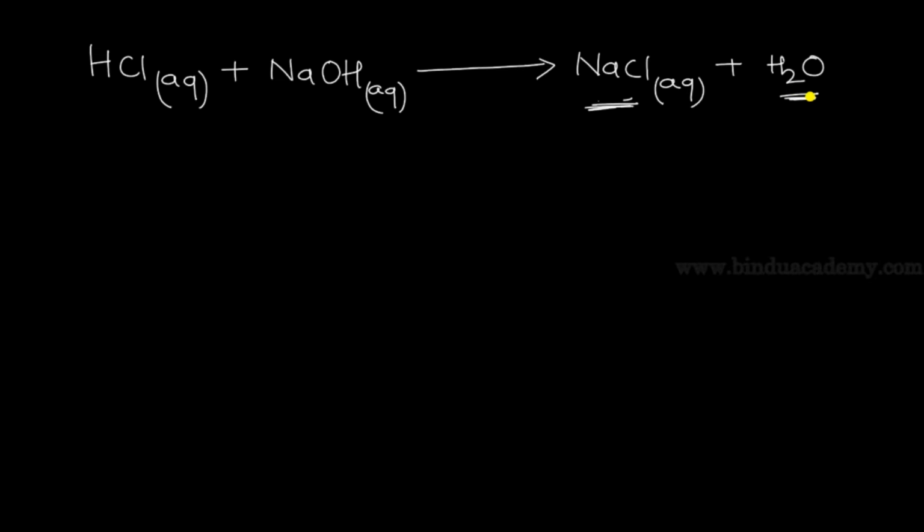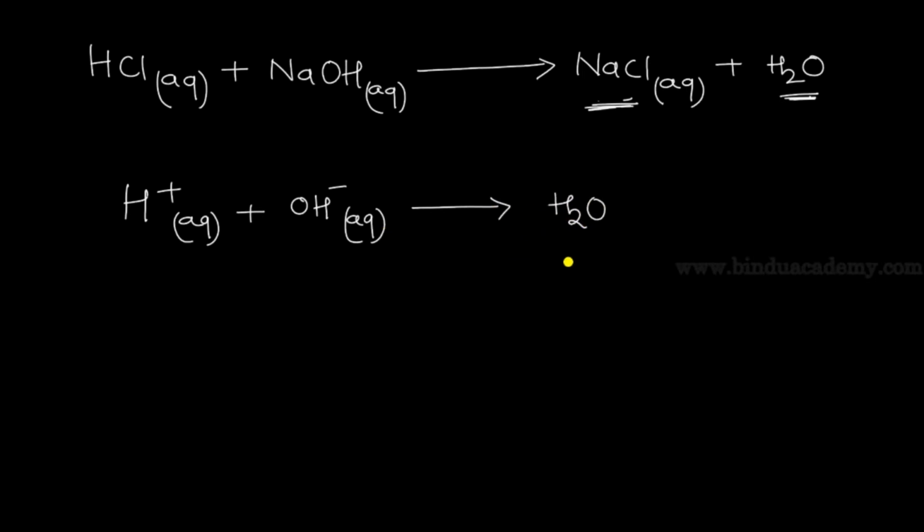We say that an acid-base neutralization has occurred. According to Arrhenius, acid-base neutralization is simply the combination of H plus ion, present in aqueous medium, and OH minus ion, present in aqueous medium, to result in a molecule of H2O. This is the definition of neutralization provided by Arrhenius. Now let's see the limitations of this theory. We'll write the heading